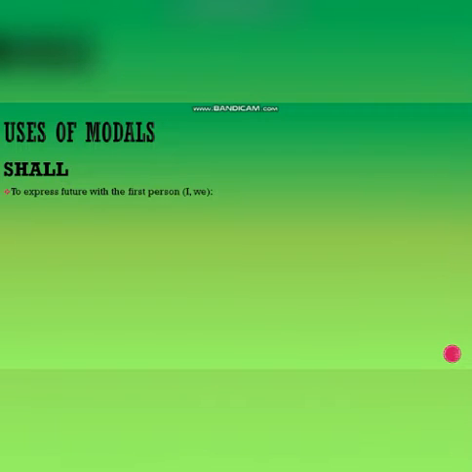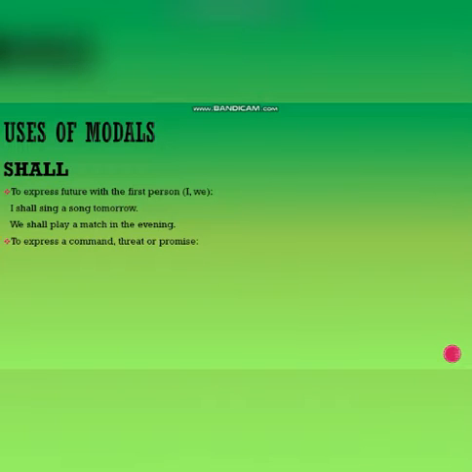Now shall is used whenever we want to express future with the first person I or we. Like for example, here's a sentence: I shall sing a song tomorrow. With I, we always use shall. We shall play a match in the evening. Whenever you want to express future with the first person, I or we, then we must always use shall.